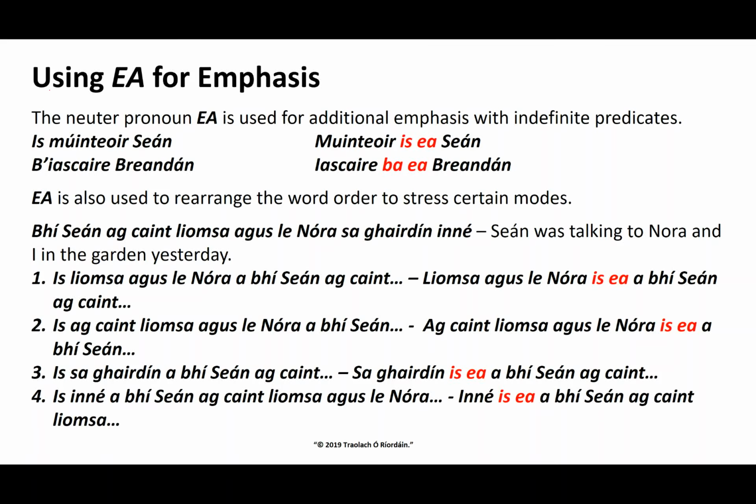So look up at our header here. We see using a for emphasis. And we're familiar with a already from, shahani ha. That's that neuter pronoun a, and it's used for additional emphasis with indefinite predicates. And we're familiar with this.